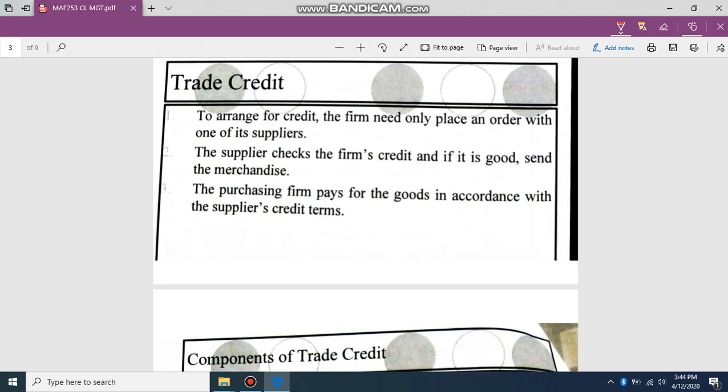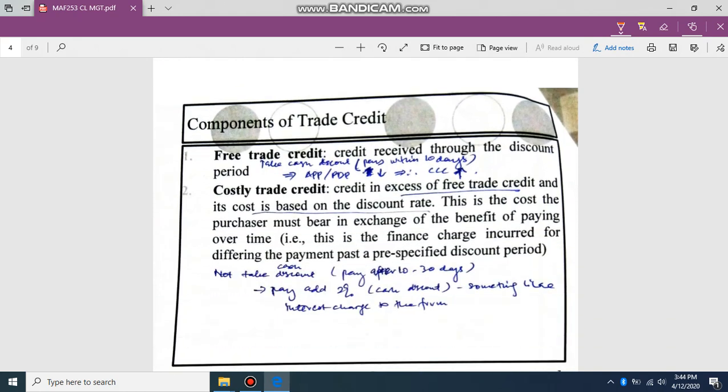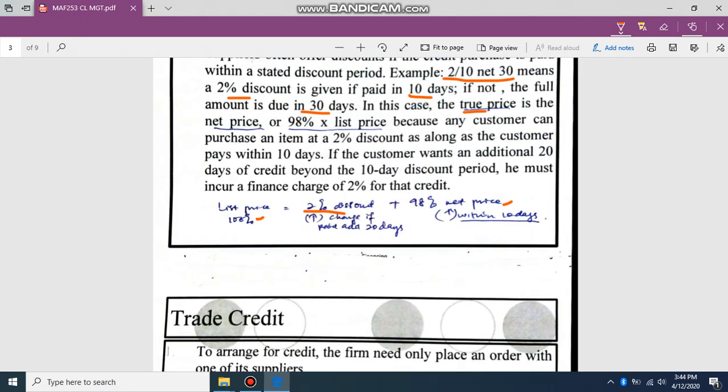To arrange for credit, the firm needs only to place an order with one of its suppliers. When the supplier checks the firm's creditworthiness and it is good, they will send the merchandise. The purchasing firm then pays for the goods in accordance with the supplier's credit terms, within the cash discount period or the 30 days credit period.